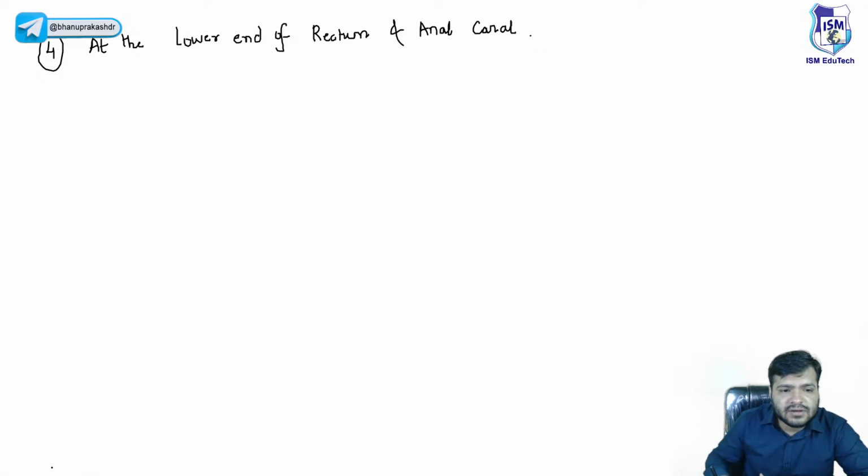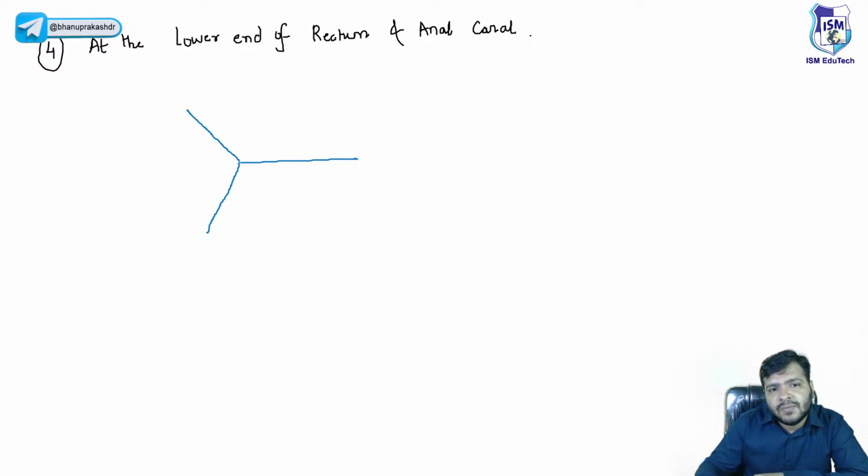Again we'll consider the same picture, beta. You already know we have the splenic vein and the superior mesenteric vein. They will form together the portal vein, and this portal vein will divide into the right branch and the left branch.